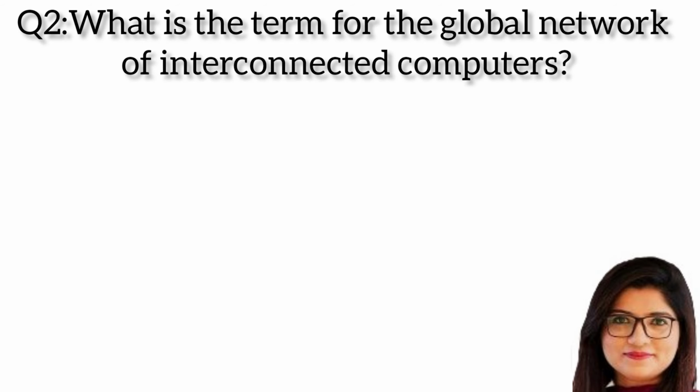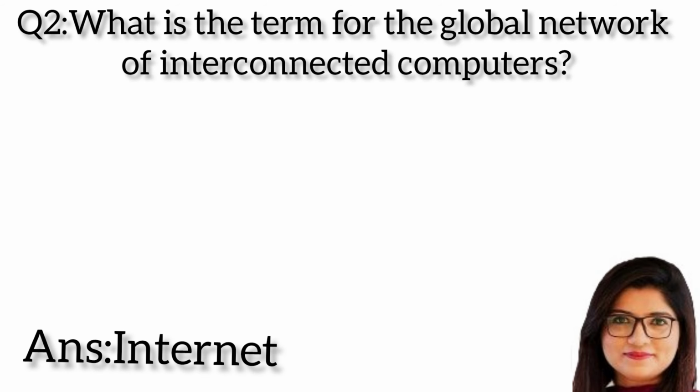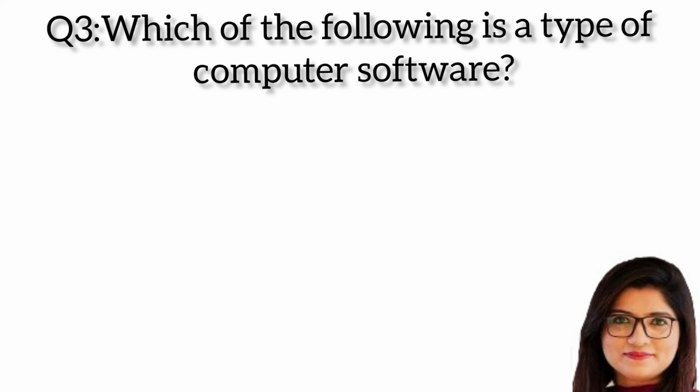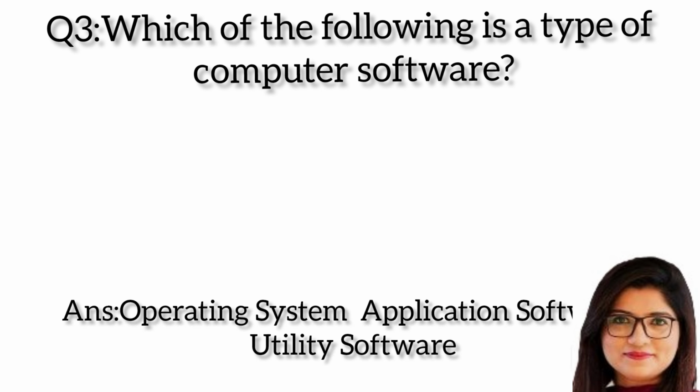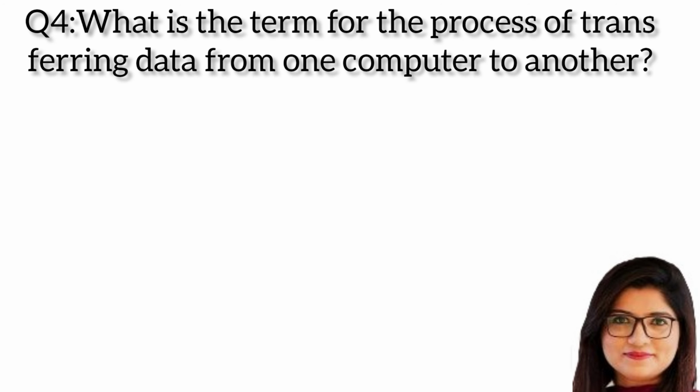Question 2. What is the term for the global network of interconnected computers? Answer: Internet. Question 3. Which of the following is a type of computer software? Answer: operating system, application software, utility software.